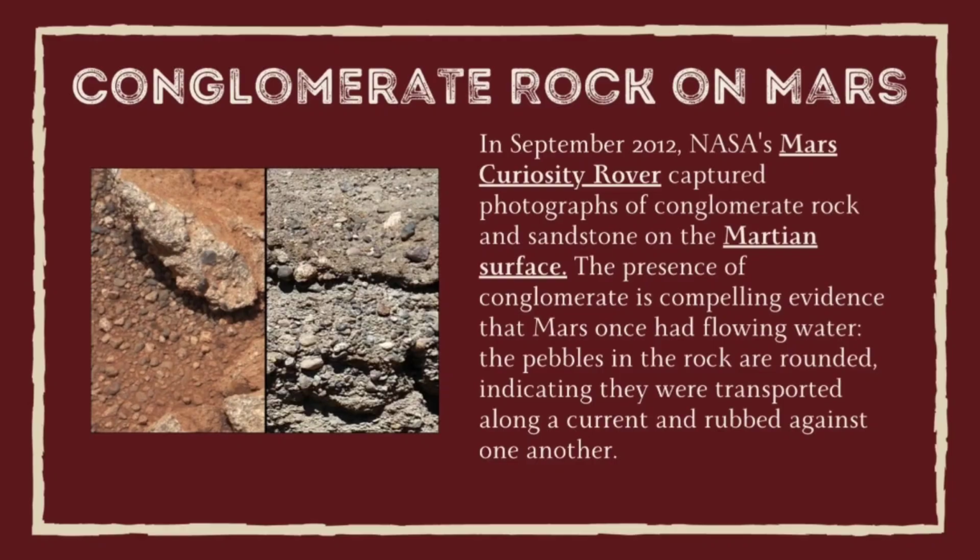The pebbles in the rock are rounded, indicating they were transported along a current and rubbed against one another. Wind isn't strong enough to move pebbles this large, thus they had to have been transported a significant distance by water. This photo from 2012 was the strongest evidence of the existence of water on Mars that had been obtained at the time.